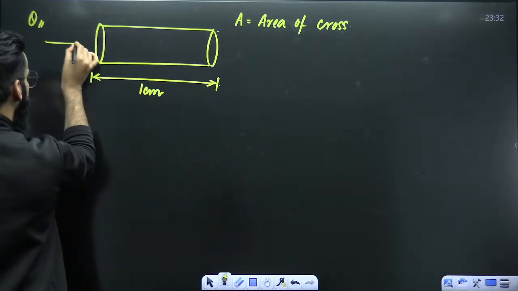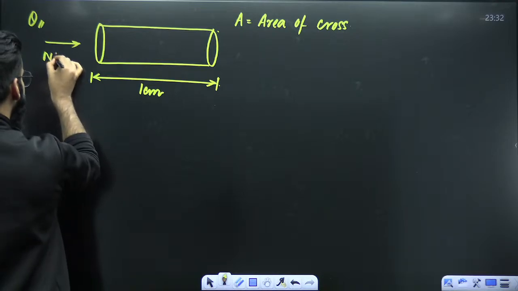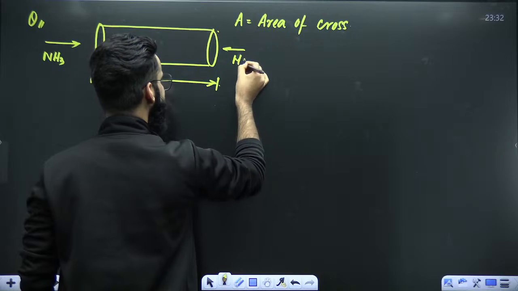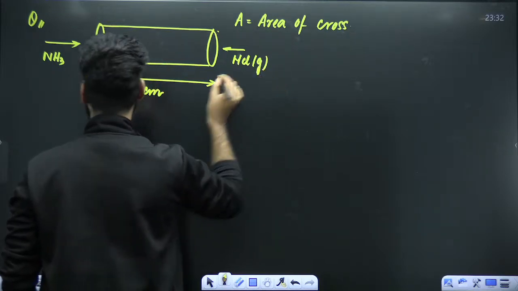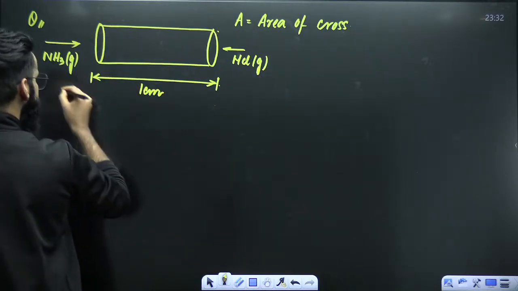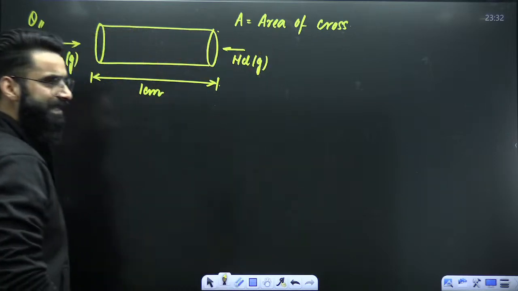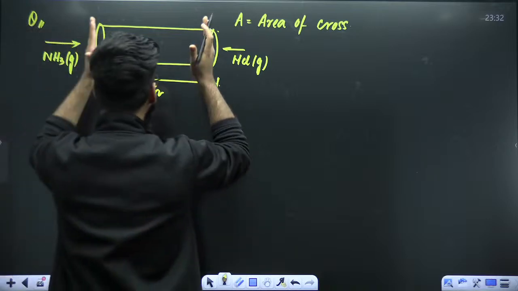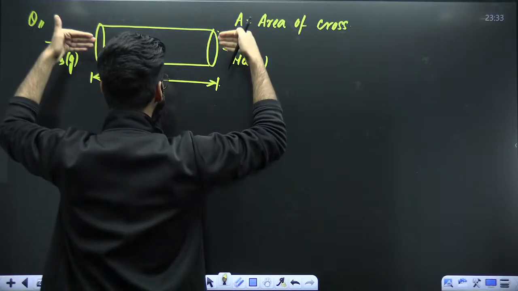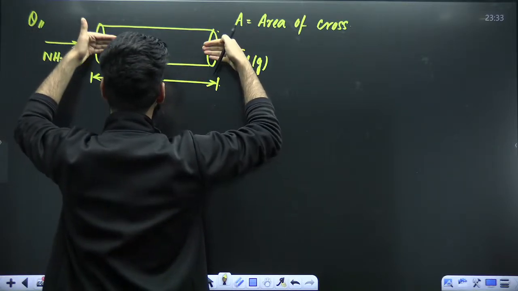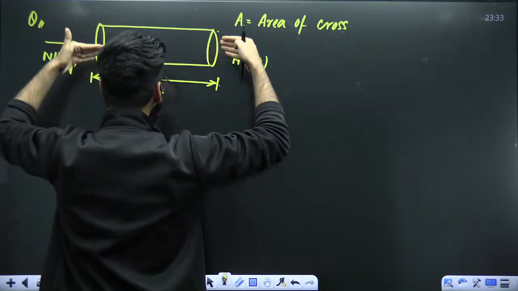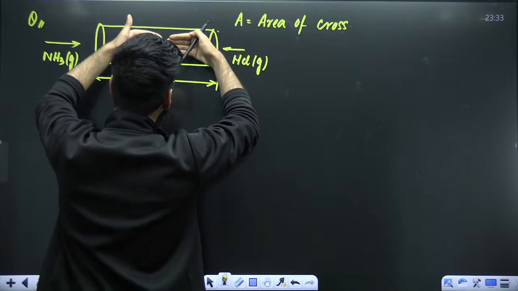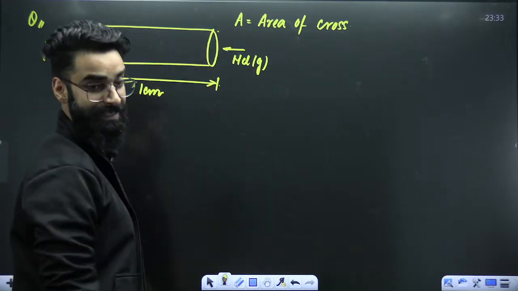For example, from this side, NH3 is introduced, and from this side, HCl gas is introduced. Understand. Simultaneously, from two ends, I'll start introducing two gases. One is NH3, one is HCl. So can I say, when these two gases are introduced, they are eventually going to meet somewhere inside the container? Yes, they are going to meet.